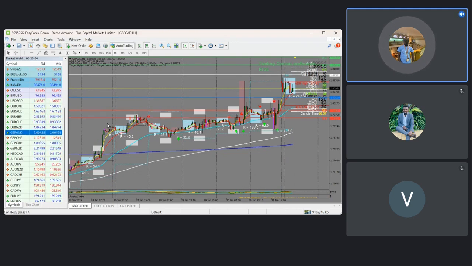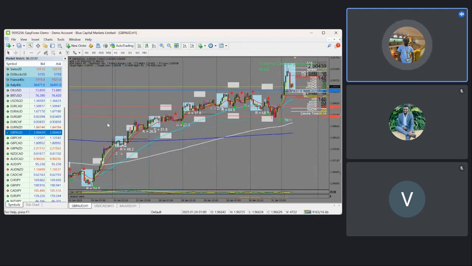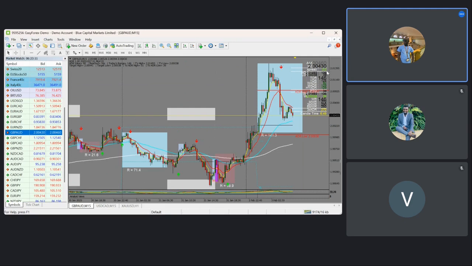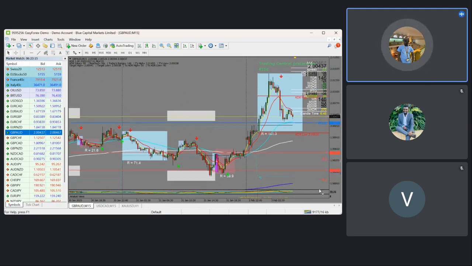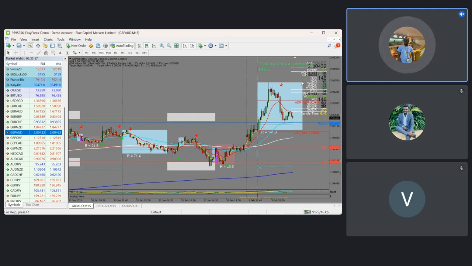So GBP AUD. So GBP AUD, expecting the same sort. The market will come at an ADR high. We can check for some setups for sells. So that's it regarding GBP AUD.